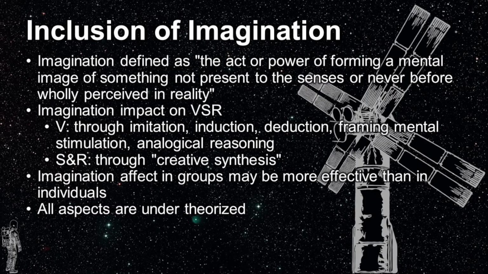Imagination is defined as the act or power of forming a mental image of something not present to the senses or never before wholly perceived in reality. Imagination can affect all three VSR forces in individuals and groups, although again, group imagination may be more effective than individual imagination. Imagination affects variation through imitation, induction, deduction, framing mental stimulation, and analogical reasoning. Imagination can affect both selection and retention through creative synthesis. In any case, all aspects of the influence of imagination on the internal evolution process are under-theorized.